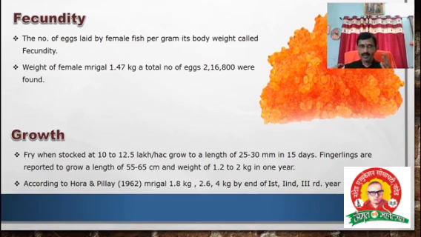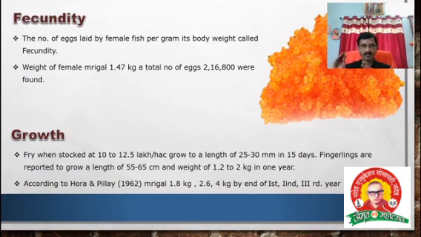Some scientists, Hora and Pillay in 1962, observed the growth rate of mrigal: 1.8 kg, 2.6 kg and 4 kg at the end of the first, second and third year.